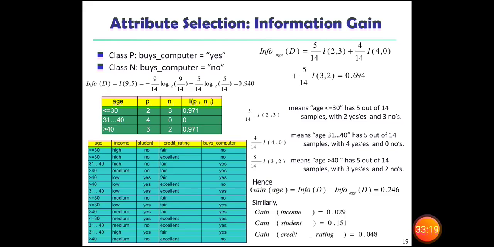For all the attributes with respect to buys_computer, we need to calculate the gain. So the same formula is going to be applied over here, only the attribute will be different. Here you can see the gain of age is calculated using the given formula. Similarly, we have to calculate the gain of income, the gain of student, and the gain of credit rating. So this is the information gain.